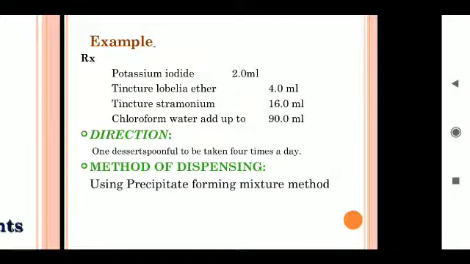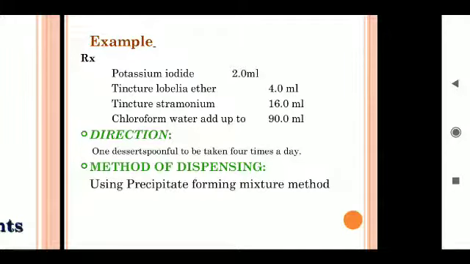Next, by observing the following example, prepare and dispense the following mixture. The mixture contains potassium iodide 2 ml, tincture of lobelia ether 4 ml, tincture of stramonium 16 ml, chloroform water up to 90 ml.